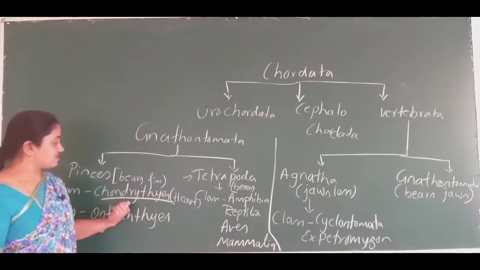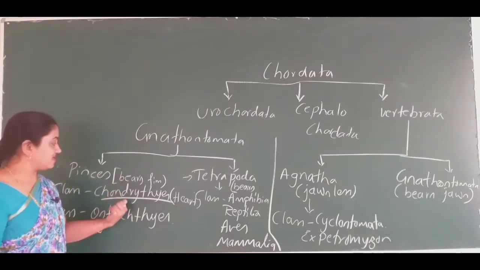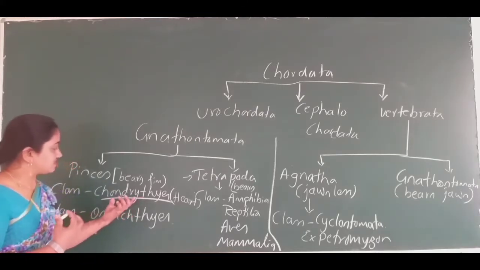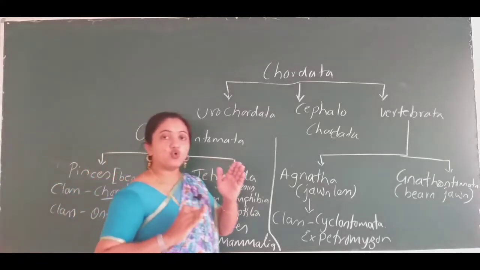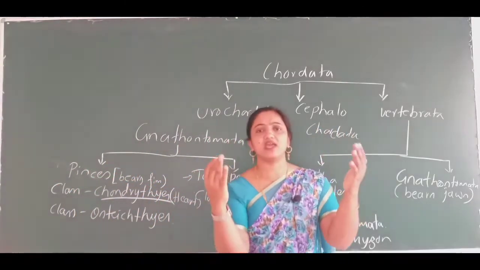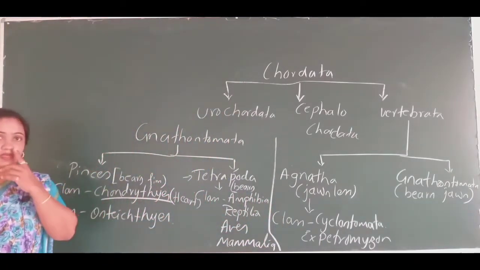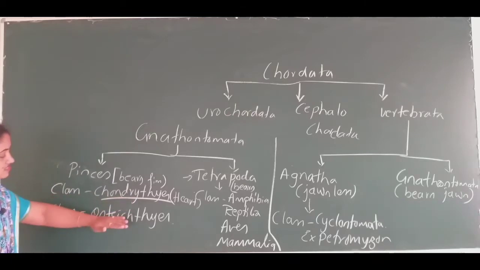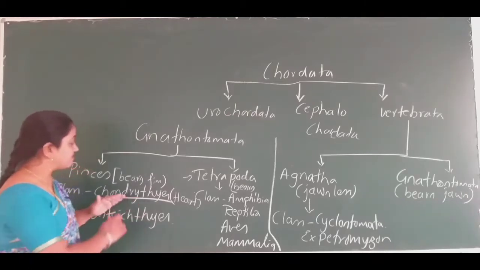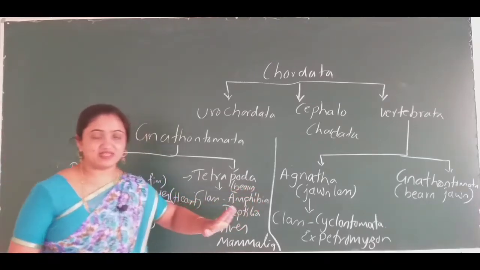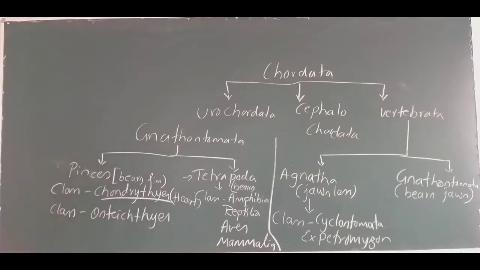Then next, the skin is rough and the jaws are very hard, and the gill slits are open. They are not covered by any operculum. The scales are placoid. Right. Let me tell you a few more examples here. As I told you, the shark is one example which comes under the Chondrichthyes class, and a few more are dogfish, Carcharodon, Pristis.